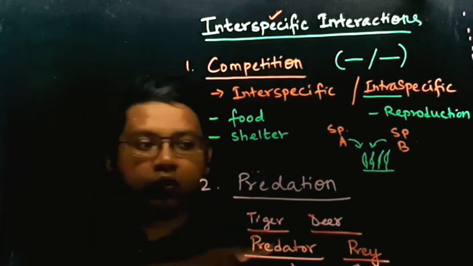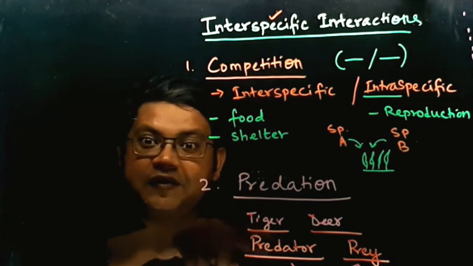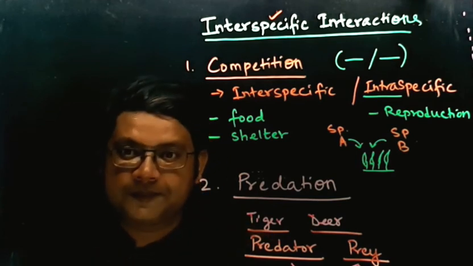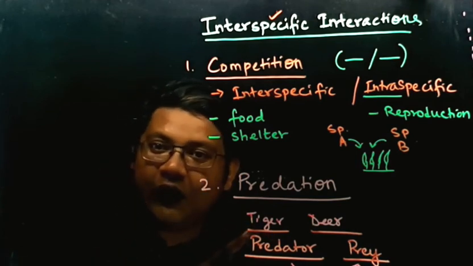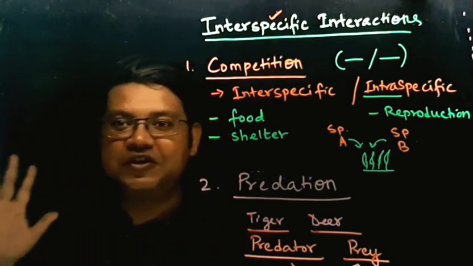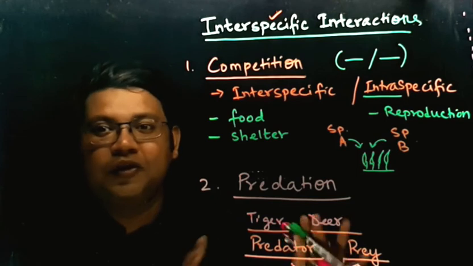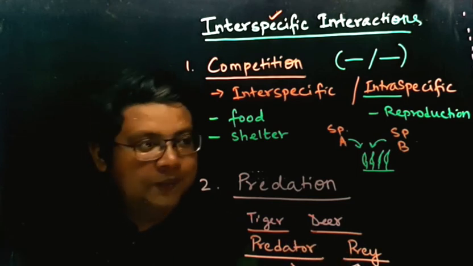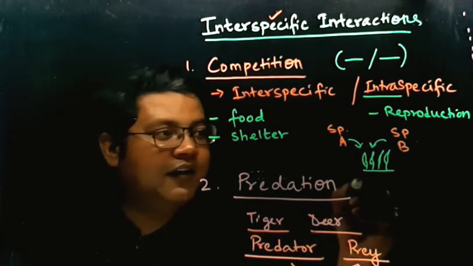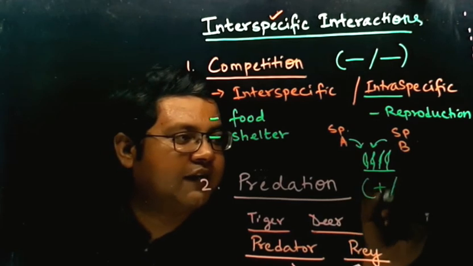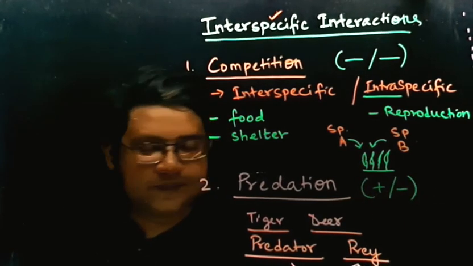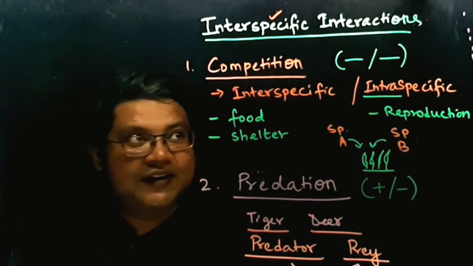Now, between this, if this type of interaction occurs, one organism will always be beneficial. The other organism will always be non-beneficial. So predation can also be written like this, plus oblique minus. Why plus oblique minus?